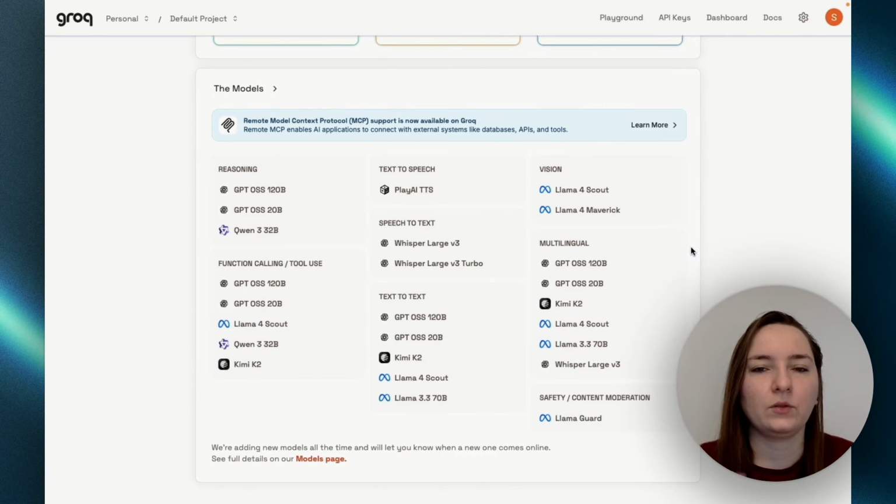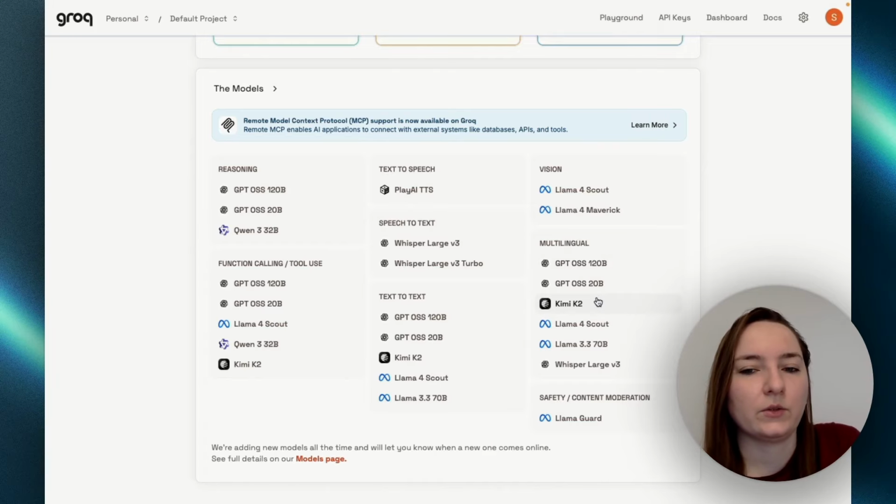But if you're going to do function calls, which we are not going to do today, you'll need to also choose a model that is able to do function calls, because not all of them are able to do function calls. So just to note that.